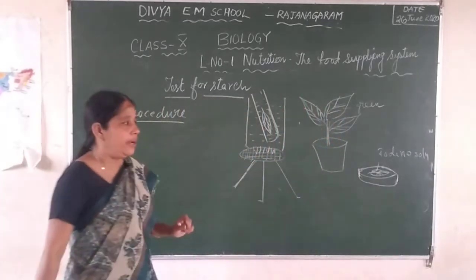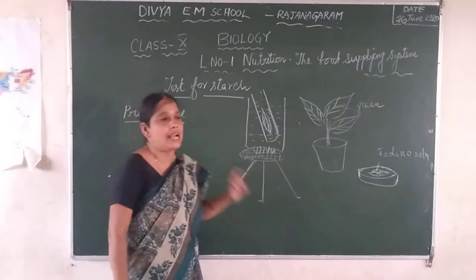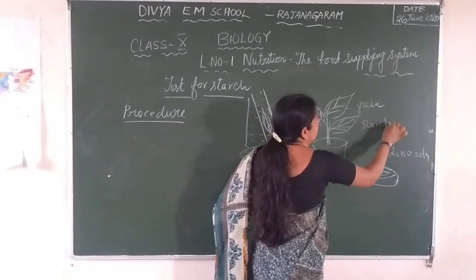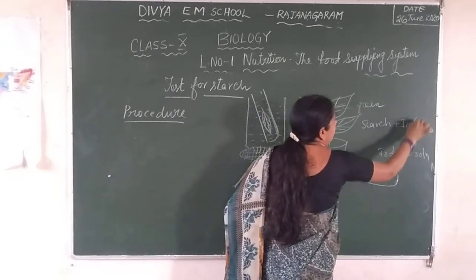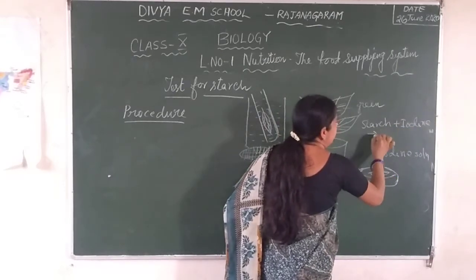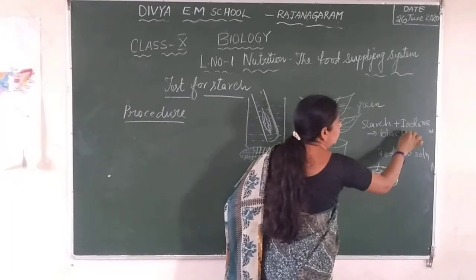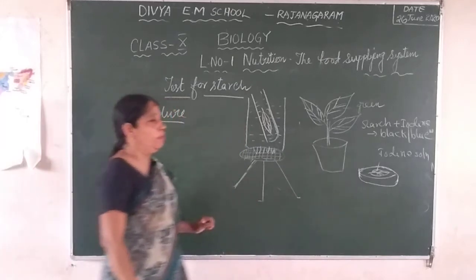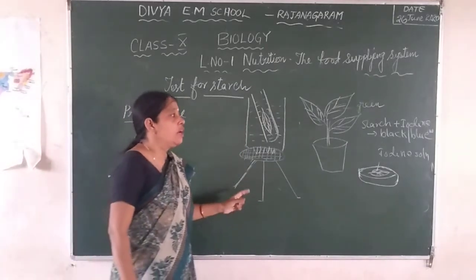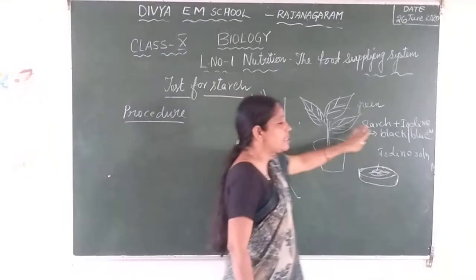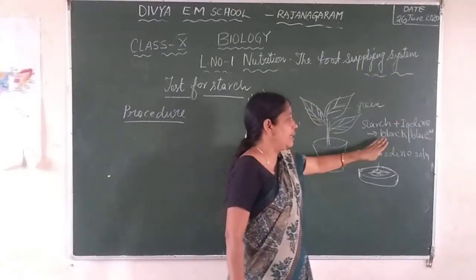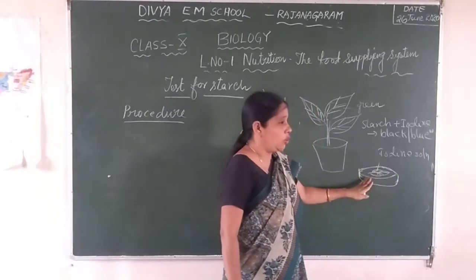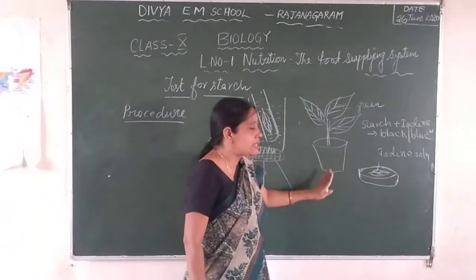When we add the iodine solution, if the starch is there, that means starch plus iodine, the color is black or blue. When there is starch and you add the iodine solution, starch reacts with the iodine solution and the color is black or blue. Here also we don't know whether the starch is there or not. We are testing for the starch.